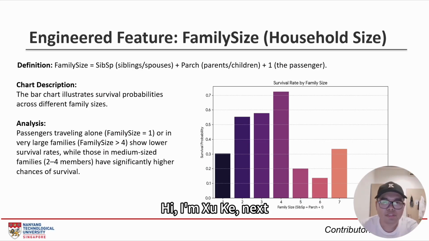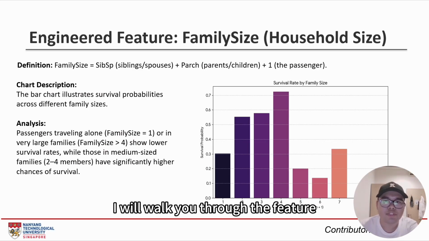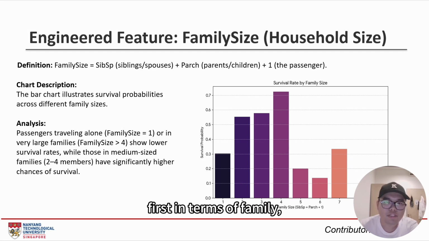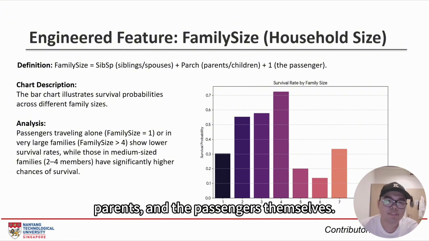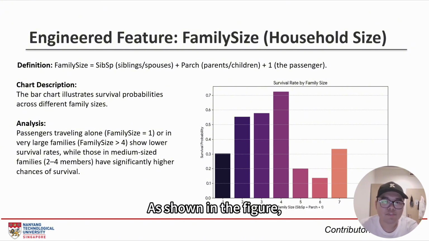Hi, I'm Xu Ke. Next, I will walk you through the feature engineering section. First, in terms of family, we created the feature of family size by combining the number of siblings, parents, and the passengers themselves. As shown in the feature, there is a clear nonlinear pattern.